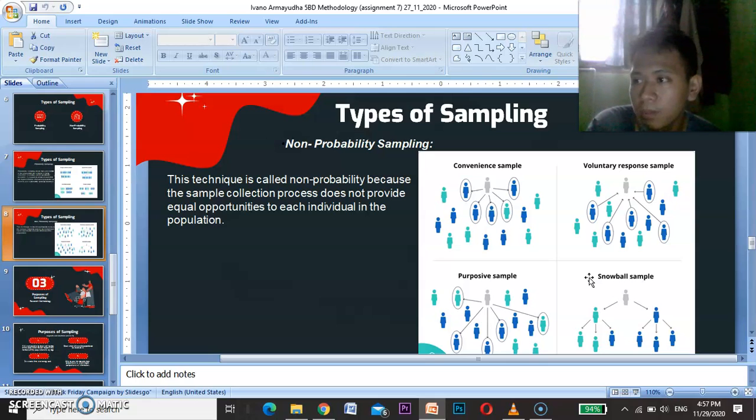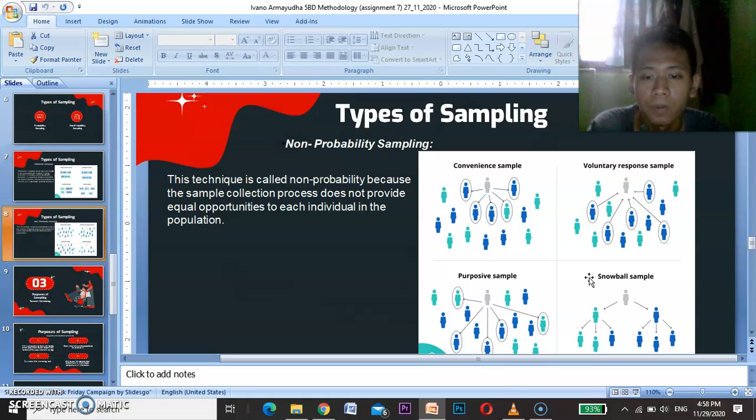Okay, second is voluntary response sampling. That is similar to the convenience sample, but a voluntary response sample is mainly based on ease of access. Instead of the researcher choosing participants and directly contacting them, people volunteer themselves, for example by responding to a public online survey. Voluntary response samples are always at least somewhat biased, as some people will inherently be more likely to volunteer than others.